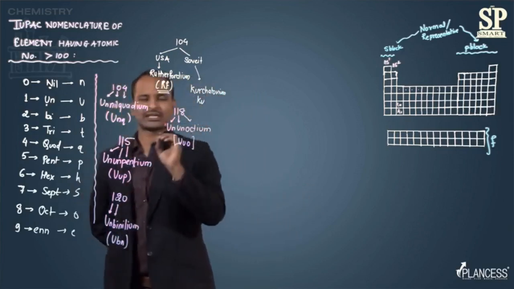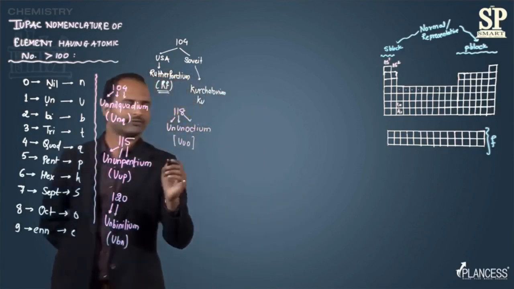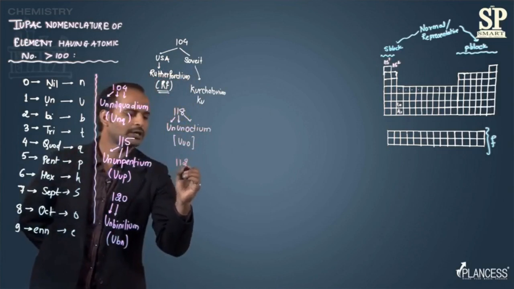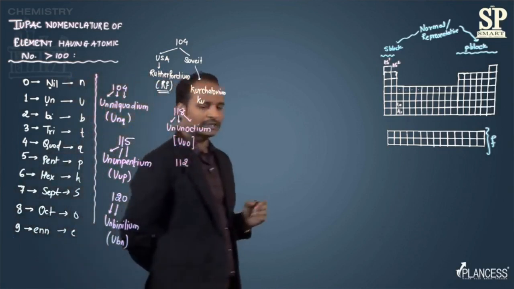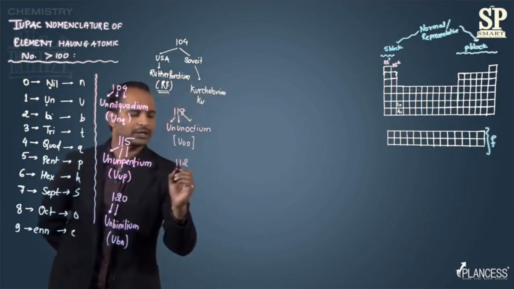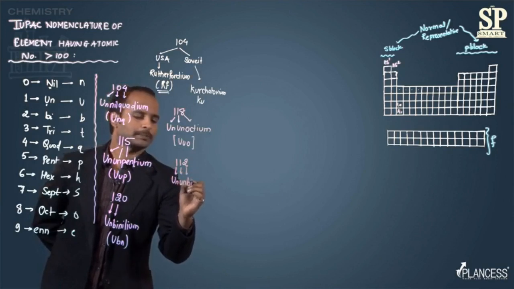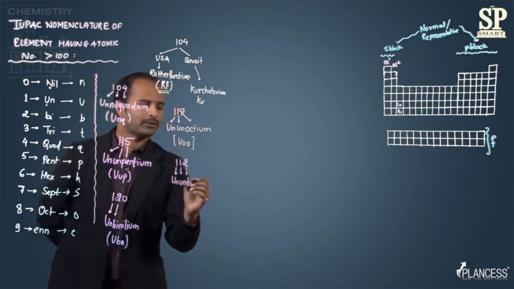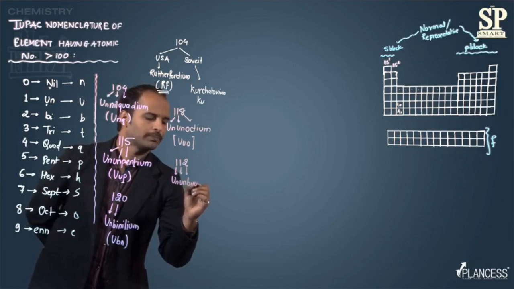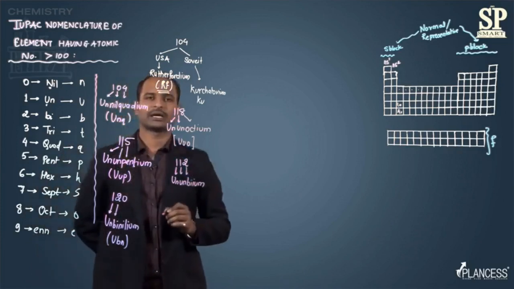Again, there are some extra rules, like if there is an element having atomic number 112, then what will be its name? 112, then it is going to be un. Second one is again un. It is 2, that is bi. And after bi, if I'm using the suffix, it will be ium. That is, the name will be ununbiium.